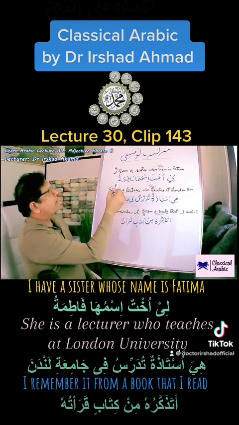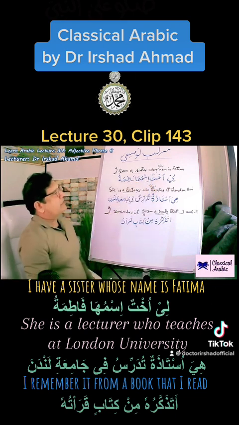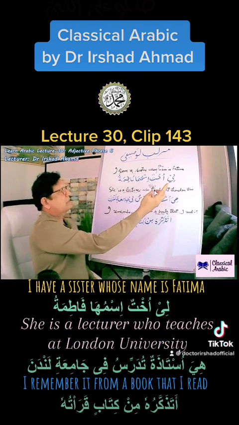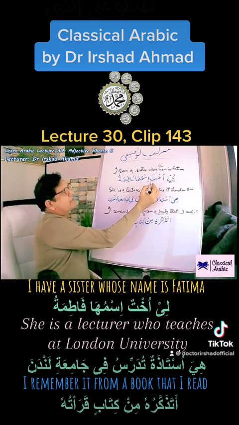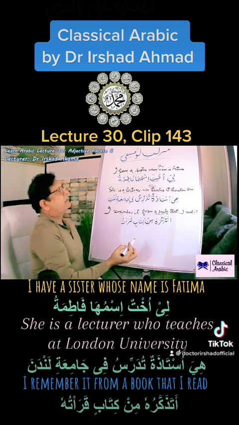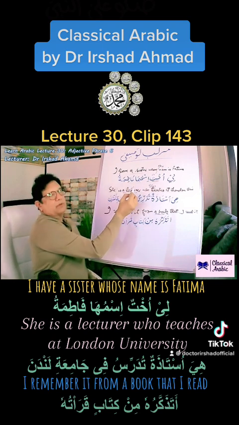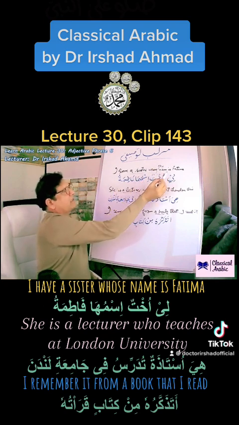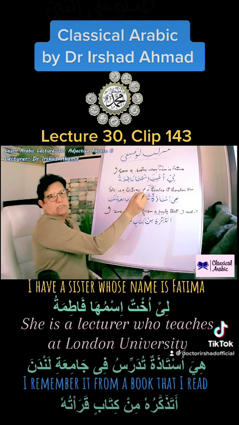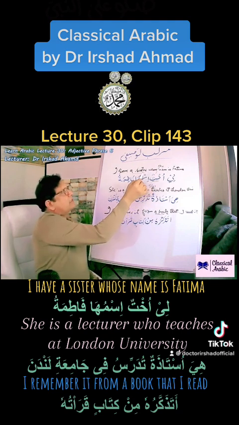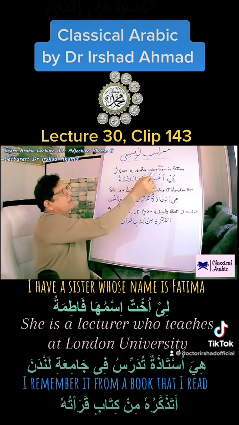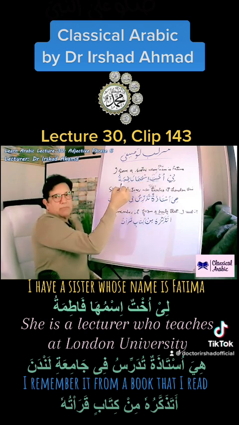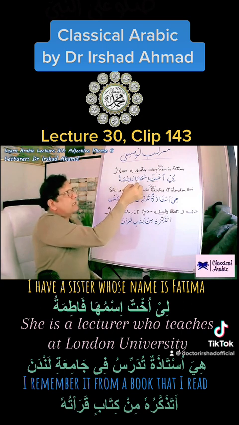So let us translate the first sentence into Arabic. I have a sister, li ukhtun. That's simple enough. Ukhtun is indefinite. Ismuha Fatimatu. So her name is Fatima. That's what we are saying literally in Arabic. In English, saying I have a sister, her name is Fatima is not the right way of saying it, but in Arabic we need this.